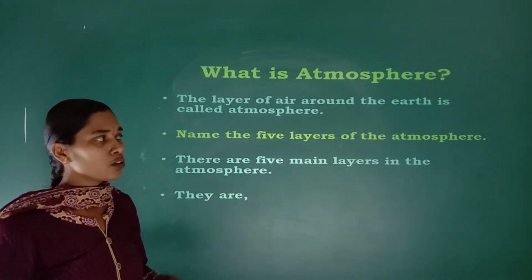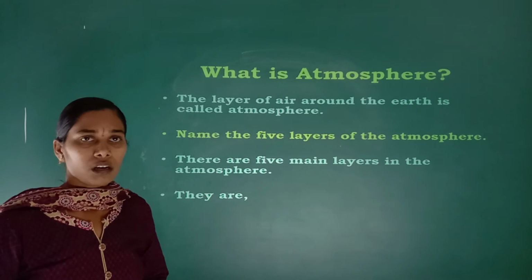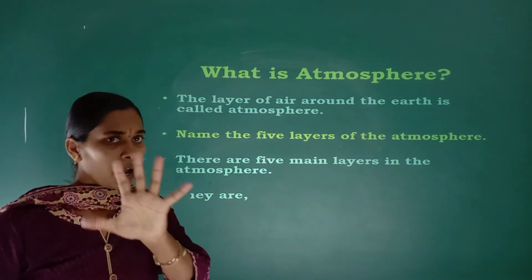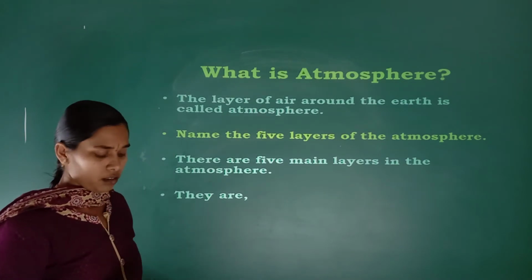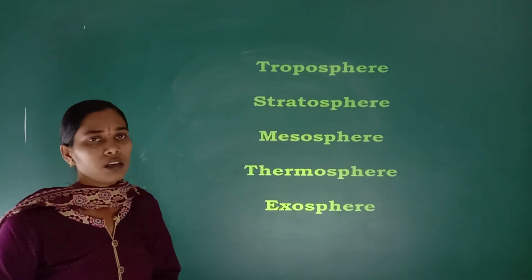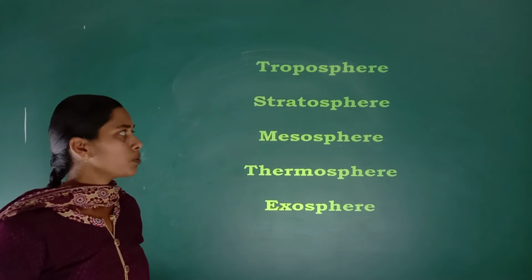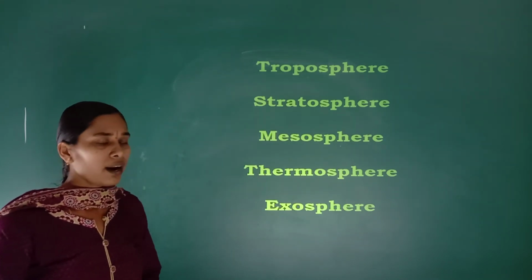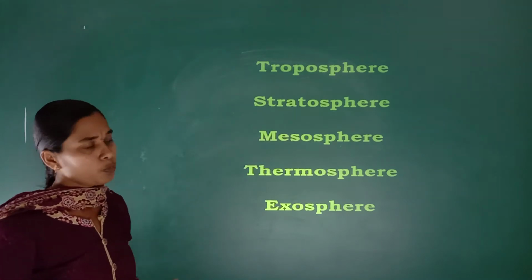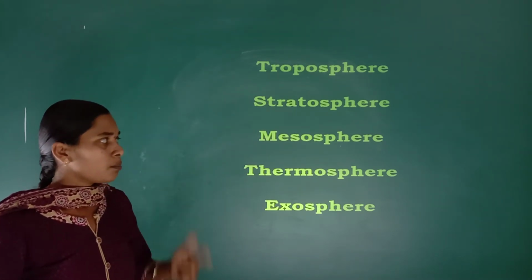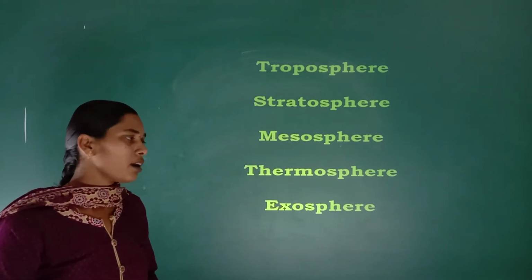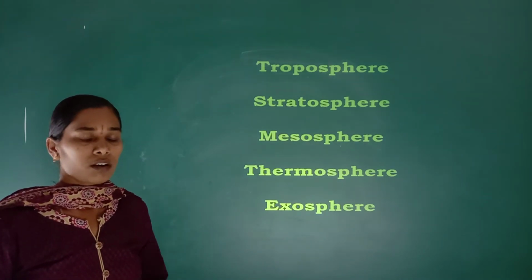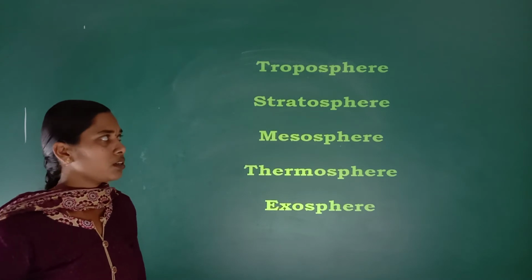Name the 5 layers of the atmosphere. Which are those? There are 5 different layers. First one is the troposphere. Troposphere, stratosphere, mesosphere, thermosphere and exosphere. These are the 5 layers present in the atmosphere.